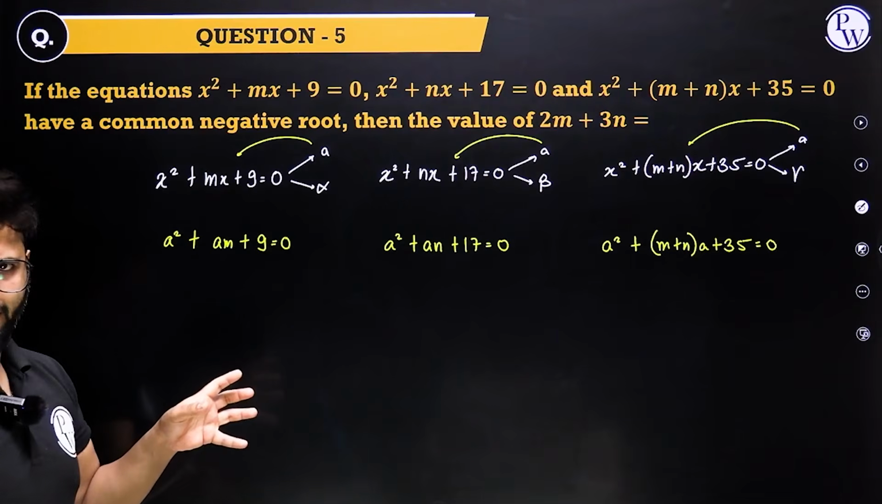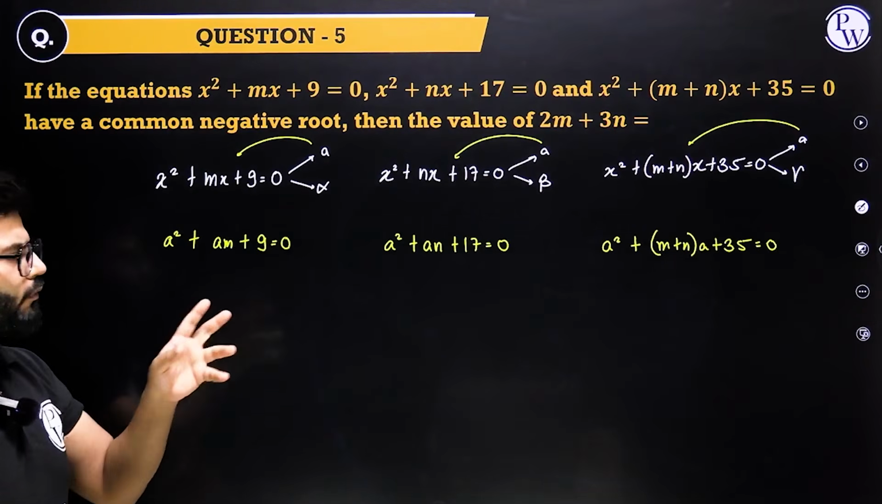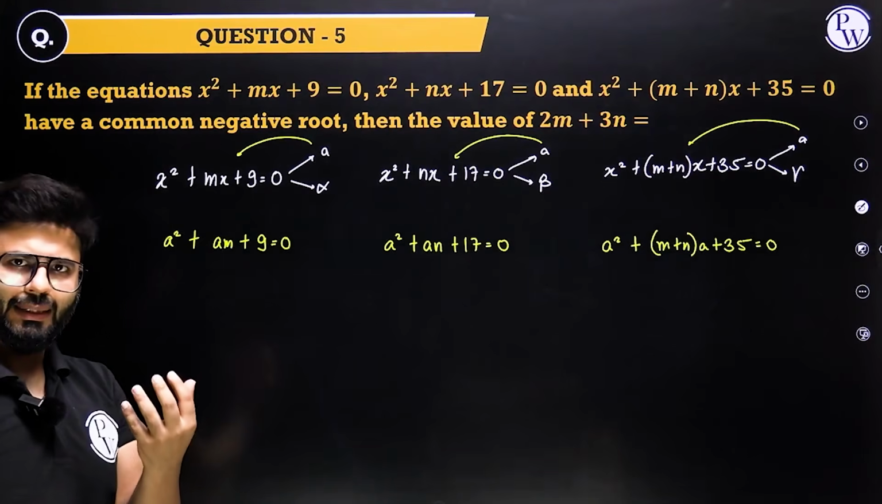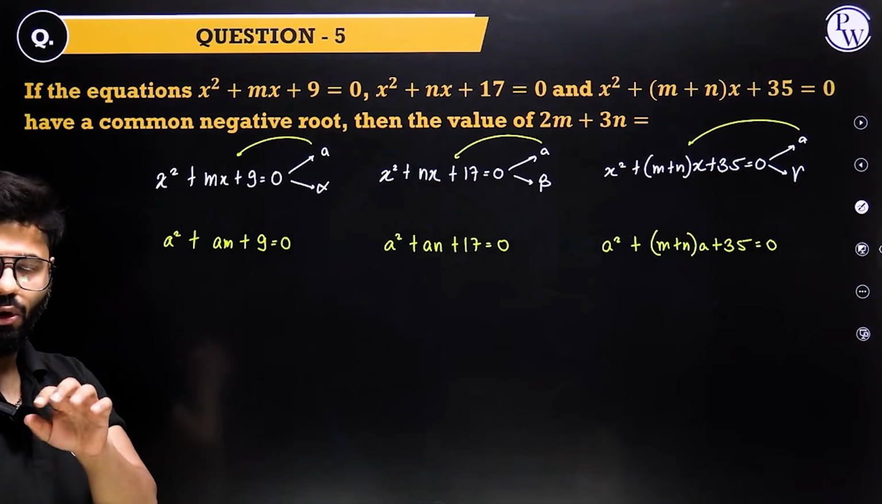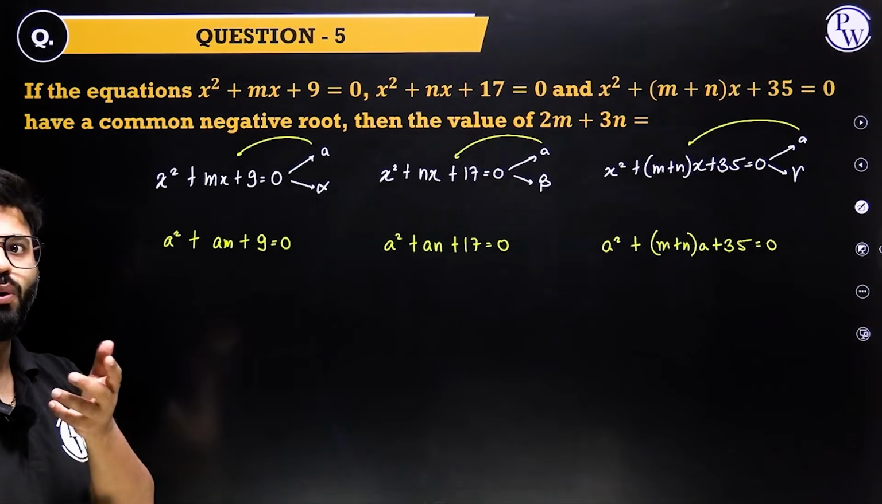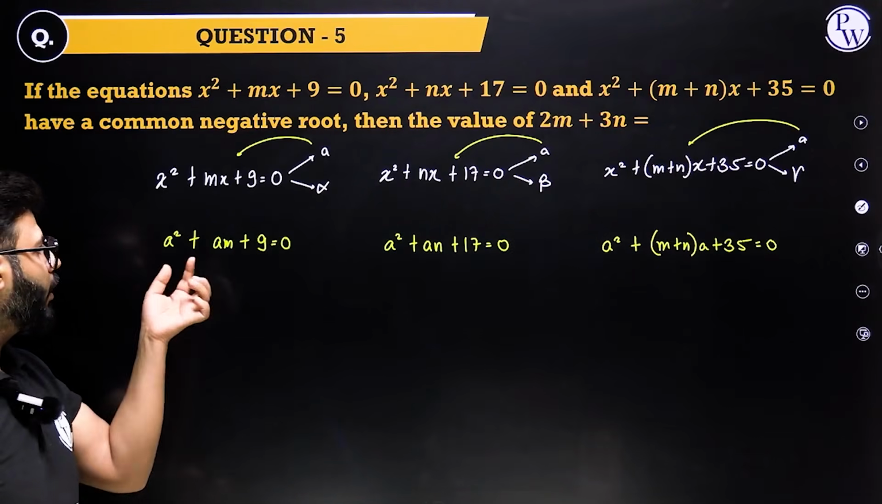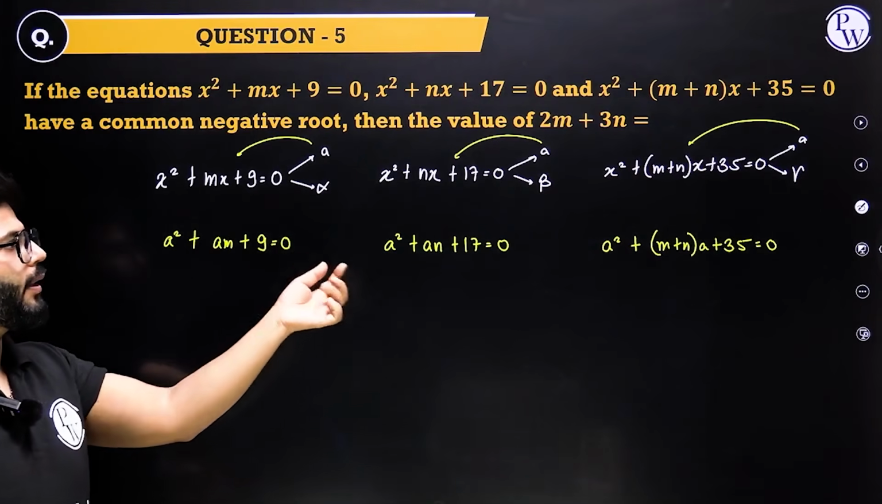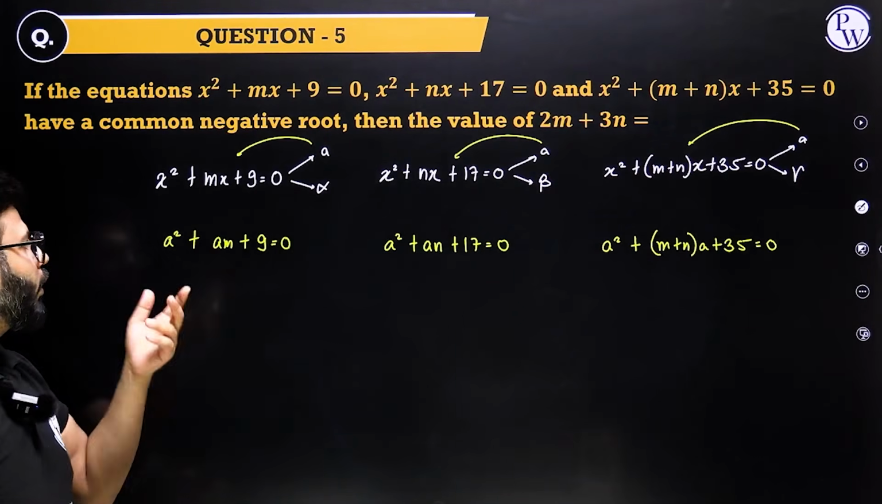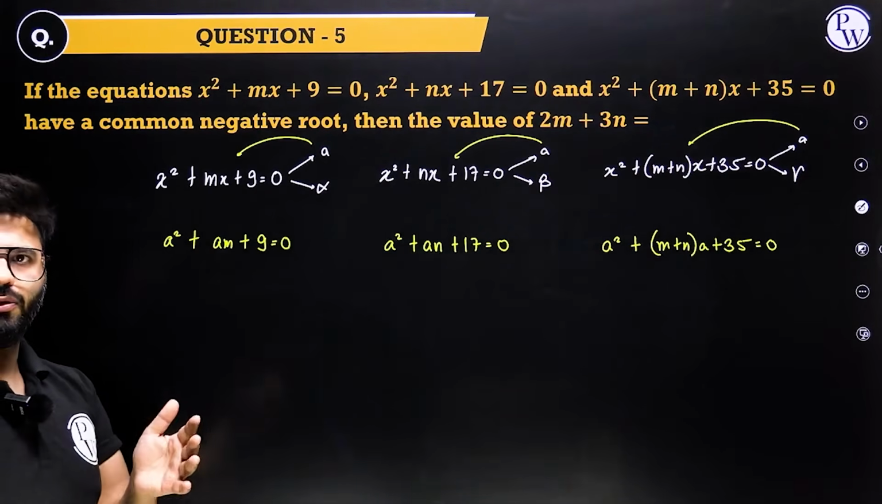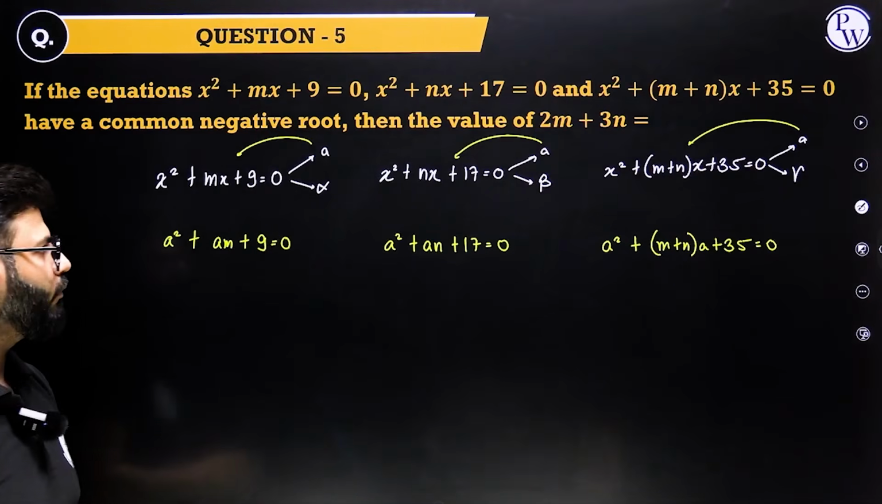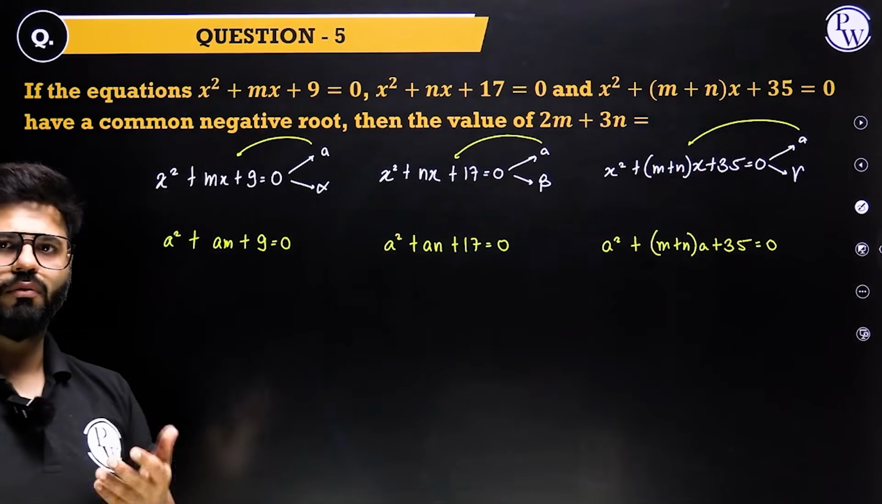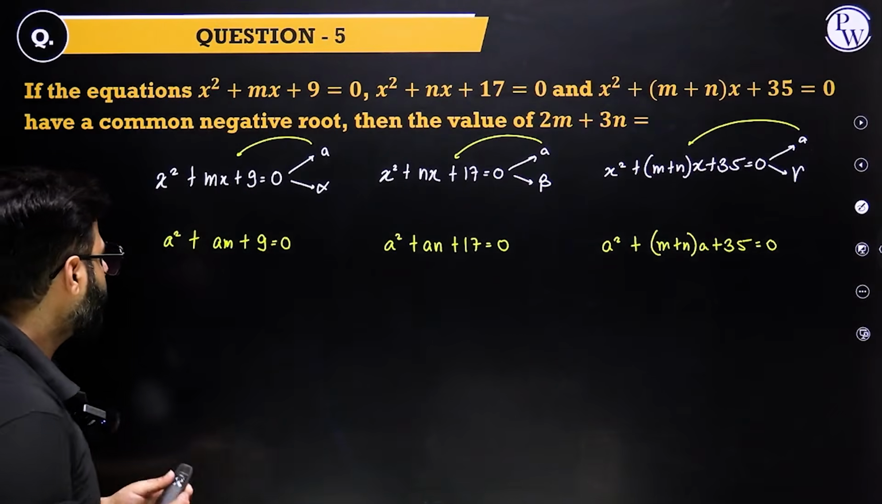Try to eliminate one of the two, either the terms that have a or the terms that have a square, right? Either try to eliminate am, an and m plus n into a, or try to eliminate the a square, so that at least you can find out a. If one of them gets eliminated, you will find out a. Now let's have a look at this.